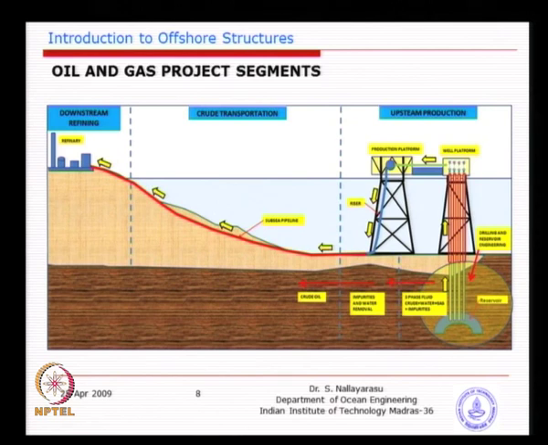You can see there very clearly, the drilling brings the oil above water using conventional techniques, and then it is transported by a linking bridge normally. Sometimes in oil and gas development you can actually have a combined drilling cum production platform. In some cases where the water depth is larger, we combine them together to make one structure instead of 2 structures.